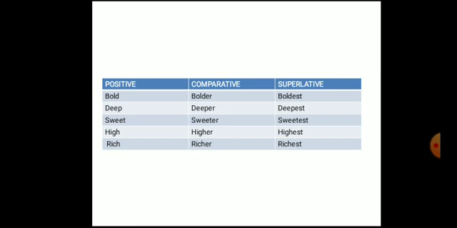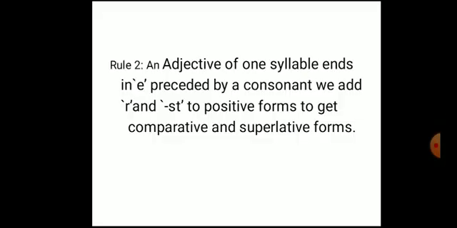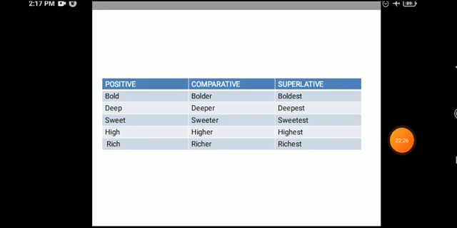So in that way, because they are all of single syllable, ending with two consonants, or ending with a single consonant preceded by one vowel or two vowels, to change them into comparative or superlative, you add er or est. Okay beta, understood? Did you understand the first rule, beta?